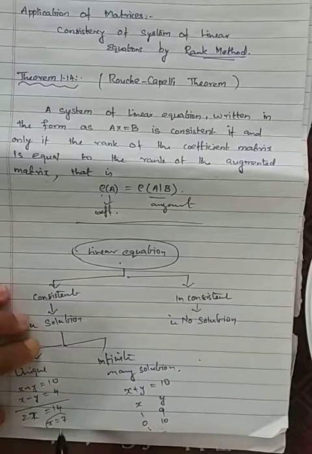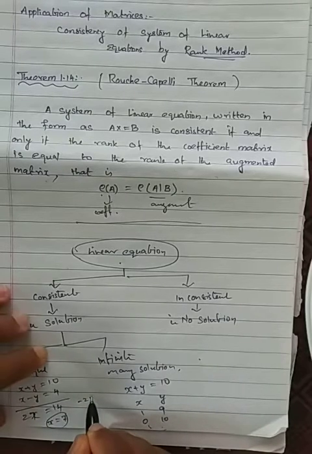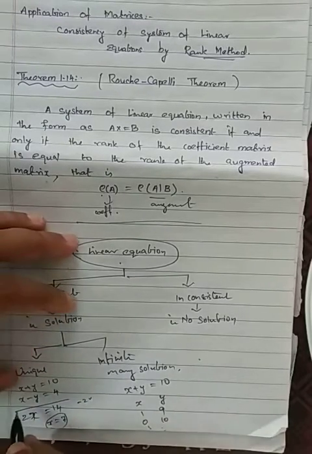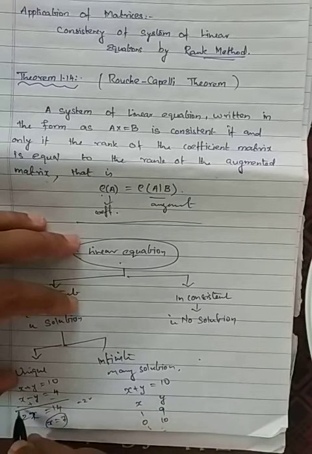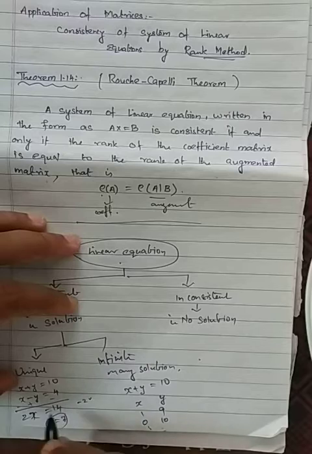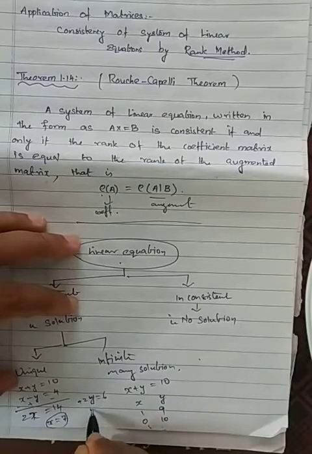Subtract, and x minus x cancels, 2y comes, which equals 6, then y value is 3.